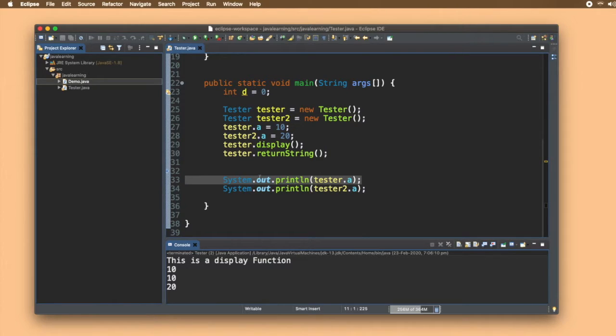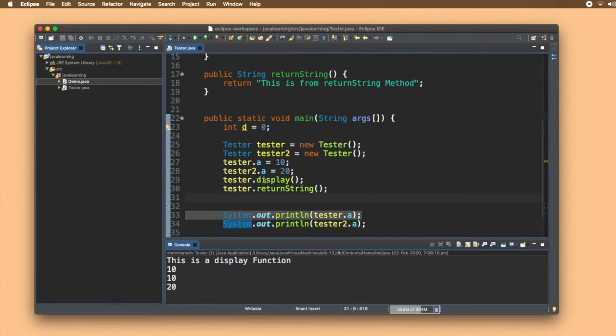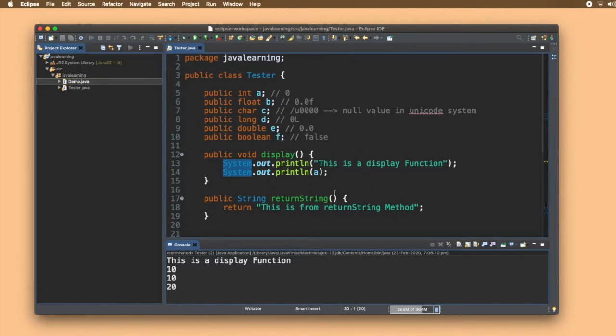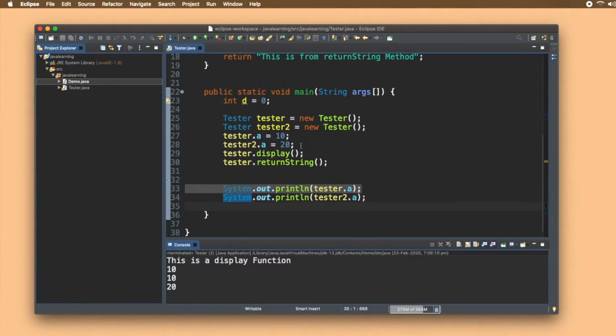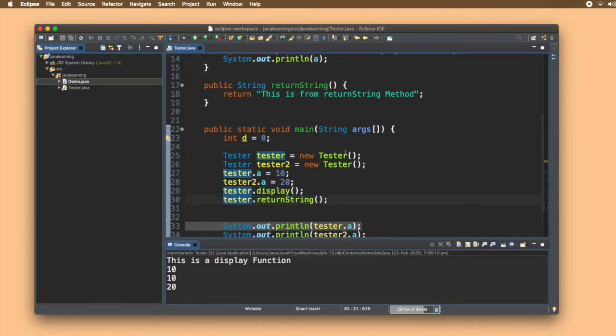Why? We called the display function and it displayed "this is a display function" and printed the value 10. Then this SOP printed the values 10 and 20, but this function did not return anything. Actually, it returned a string, but we were not able to catch it.